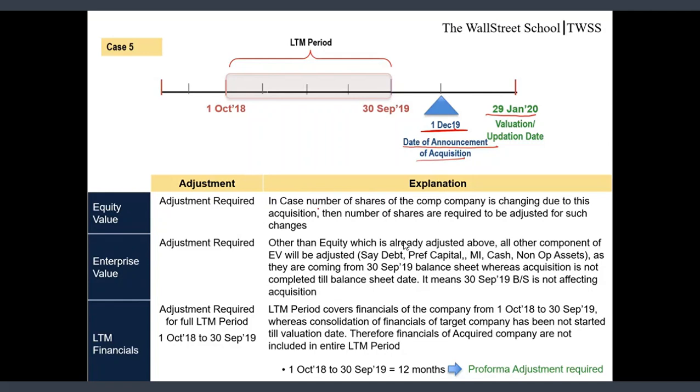Enterprise value. Adjustment would be required as my date of balance sheet is before the date of completion of acquisition. So all the numbers of the balance sheet are required to be adjusted. LTM financials. Friends, adjustment would be required for the full LTM period as the acquisition has not been completed till the end of the LTM period. So full 12-month pro forma adjustment would be required.